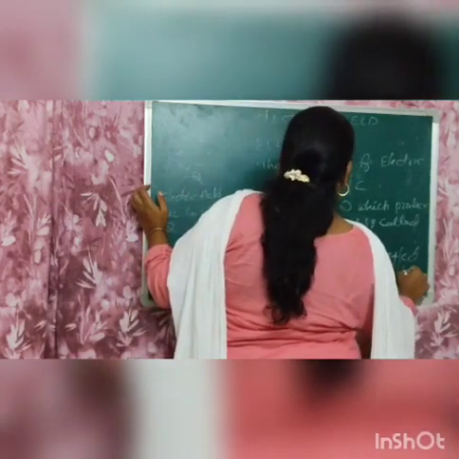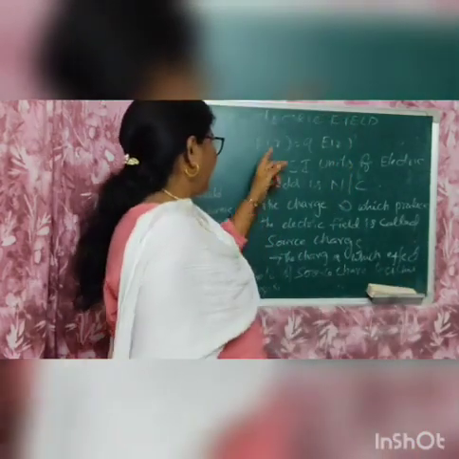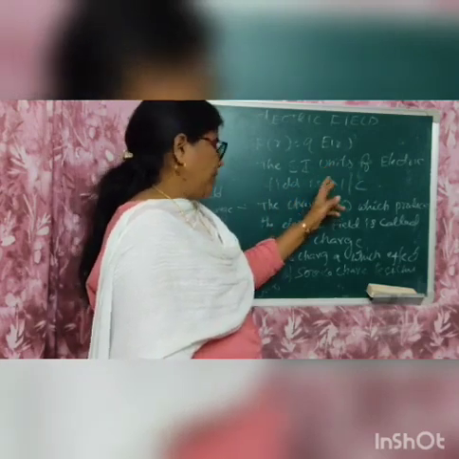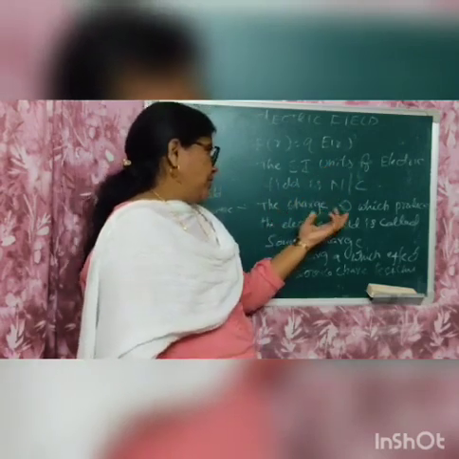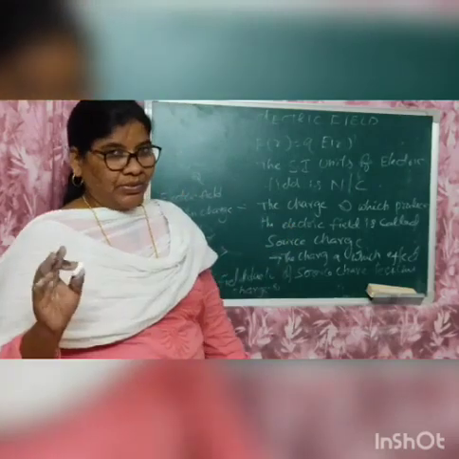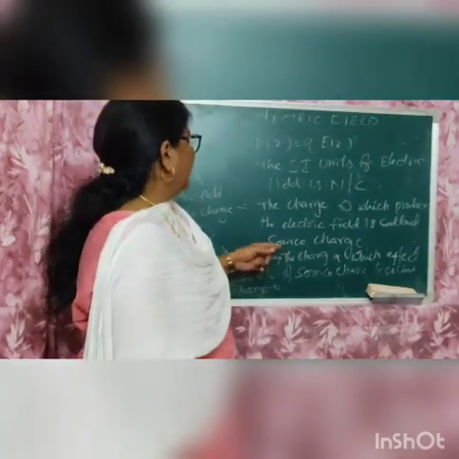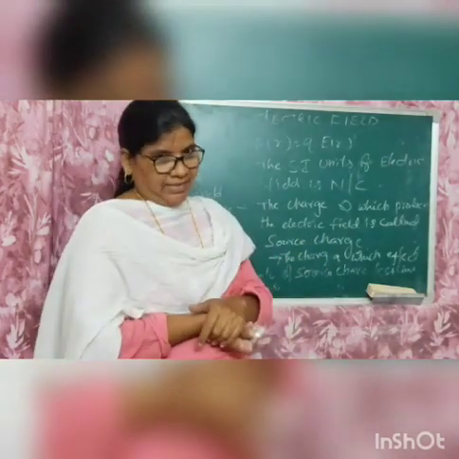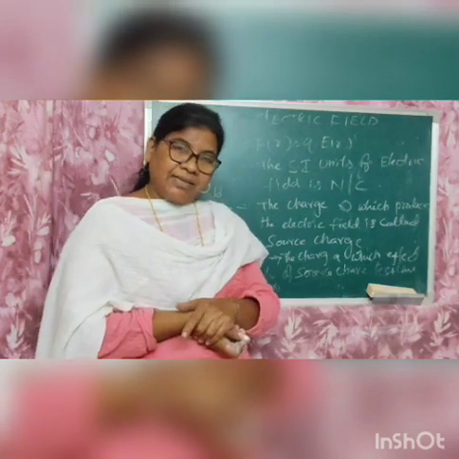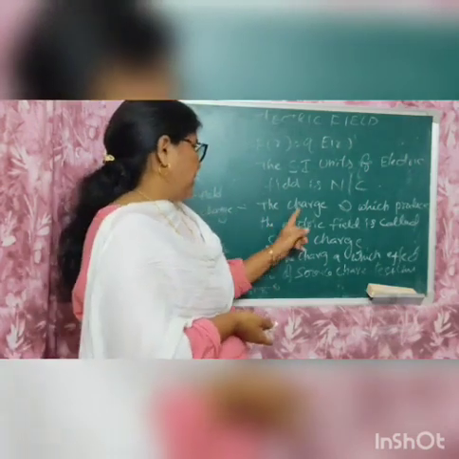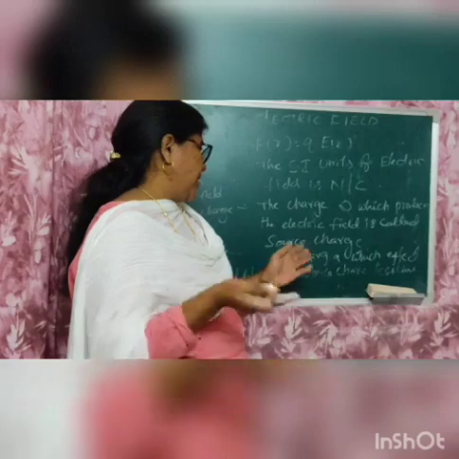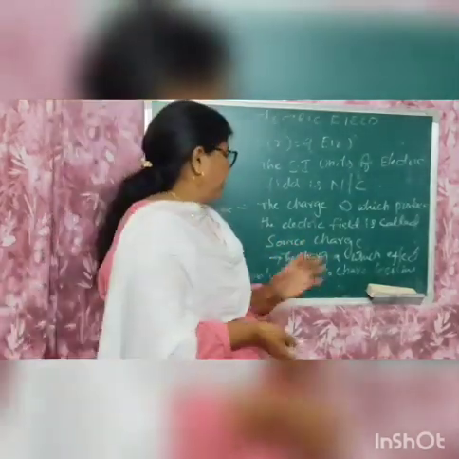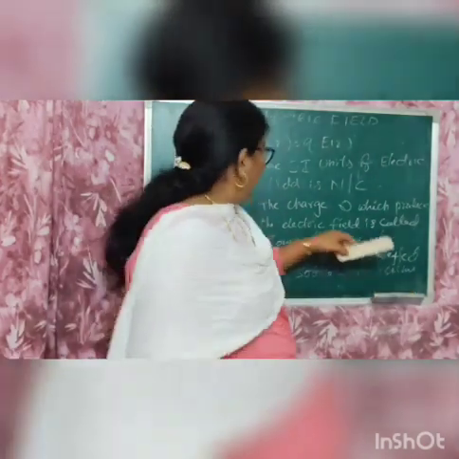Test charge. Okay? F of r is equal to Q into E of r. The SI unit of electric field is Newton per coulomb. The charge Q which produces the electric field is called a source charge, and the charge that tests it is called the test charge. What are source charge and test charge? Do you know? Okay?